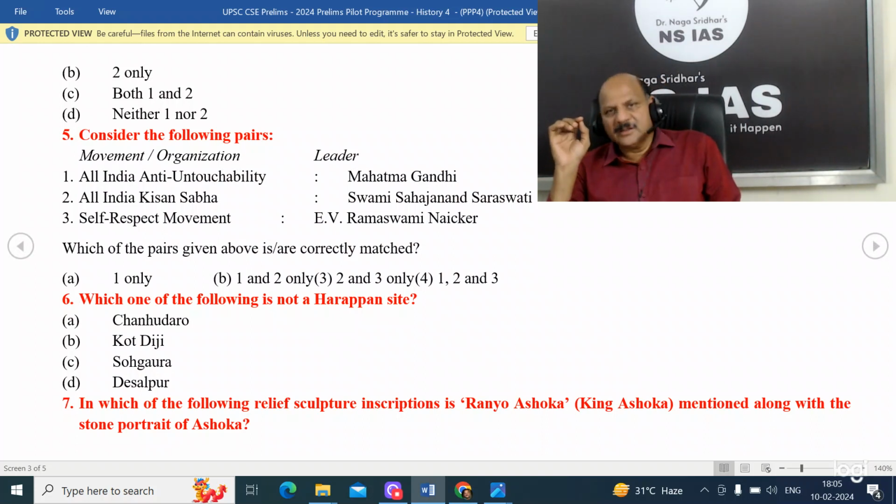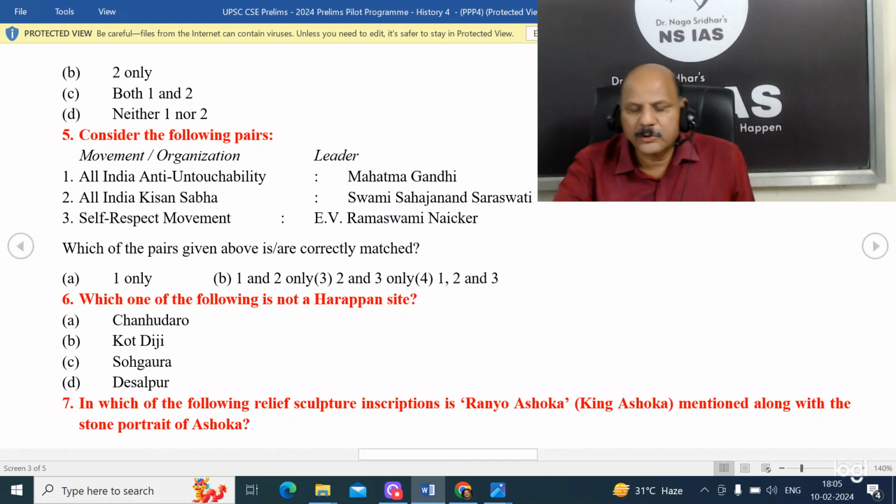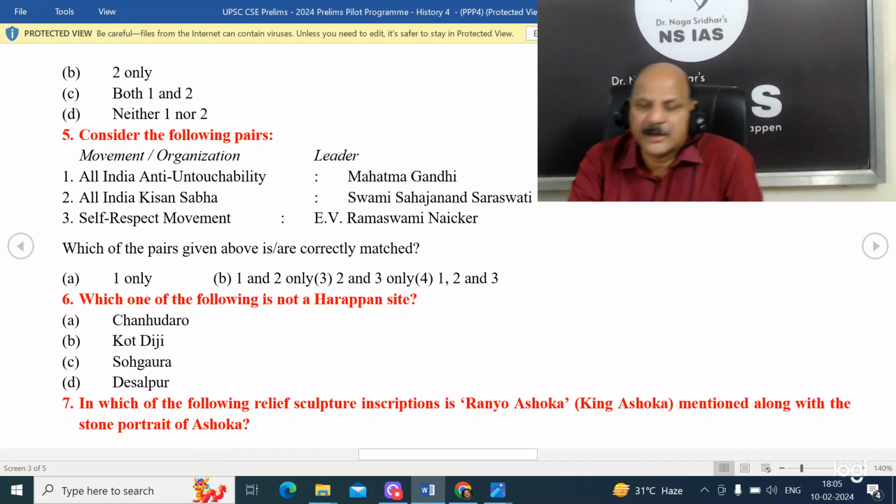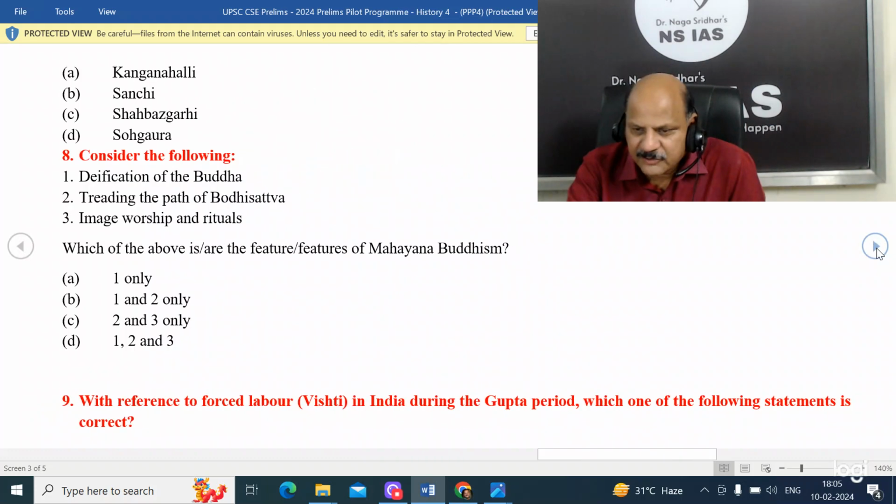Next, 7. This is about Rano Ashoka mentioned along with the stone portrait of Ashoka. It's a very interesting question actually. If you see, the issue is that the Shahbazgarhi inscription has this kind of depiction. Then the next question: consider the following.